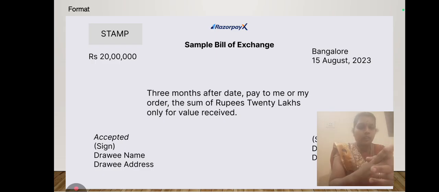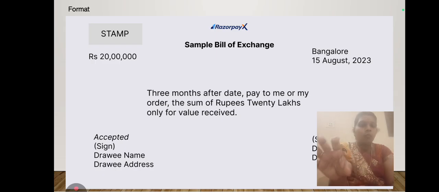In this example, they denoted Bangalore, 15th August 2023, which is the place and date where this bill is drawn. That should be entered in the right side corner. Then the stamp and how much amount is to be paid should be noted in the left side corner.